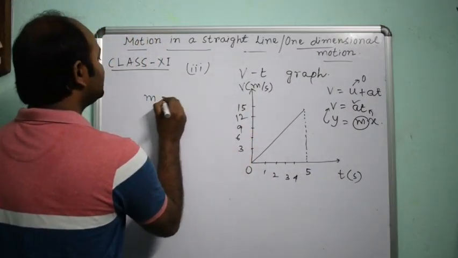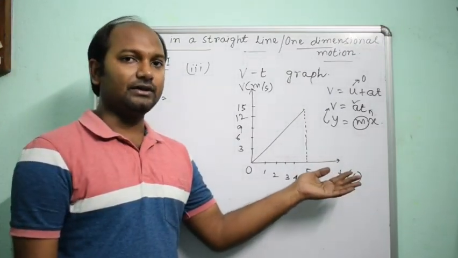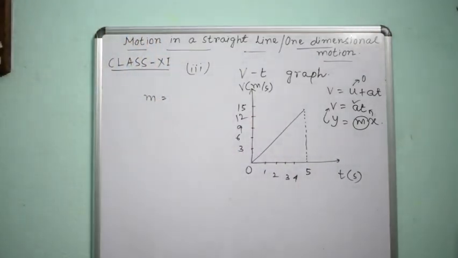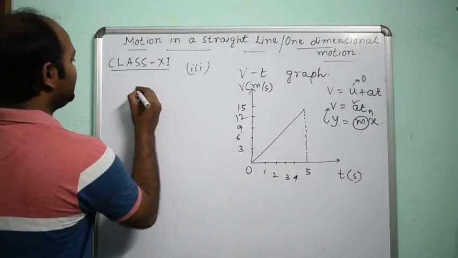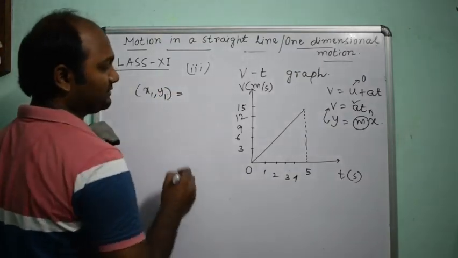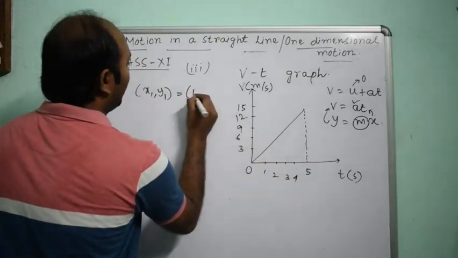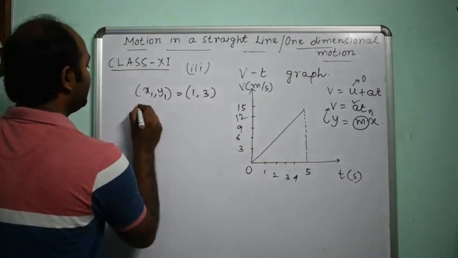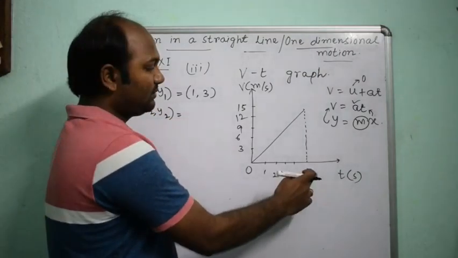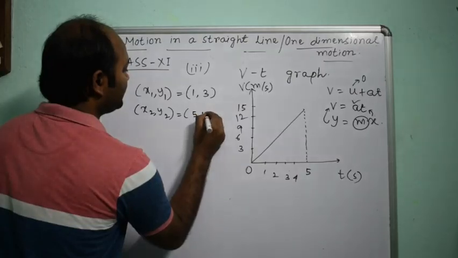Let's find the acceleration from this graph. Our target is to find the first two coordinates, one is x1, y1 and next x2, y2. So x1, y1, suppose the 1 second point, is 1, 3, and x2, y2, the last point, is 5 and 15.